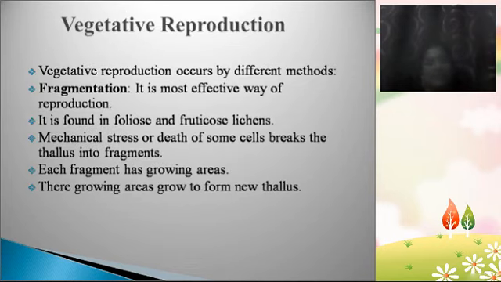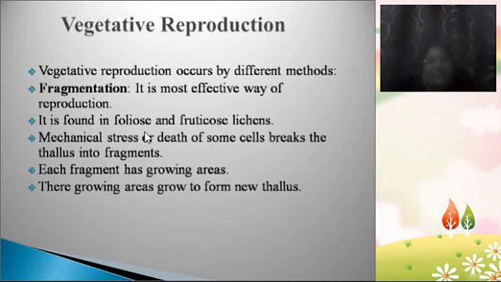And now coming to the reproduction of lichens. Here there are three types of reproduction we can see in lichens: vegetative reproduction, asexual reproduction and sexual reproduction. Vegetative reproduction normally happens by fragmentation during favorable conditions. Fragmentation happens in foliose and fruticose lichens, and as you already know, the thallus cuts into small fragments and each fragment develops into an individual new thallus. So it is known as fragmentation.